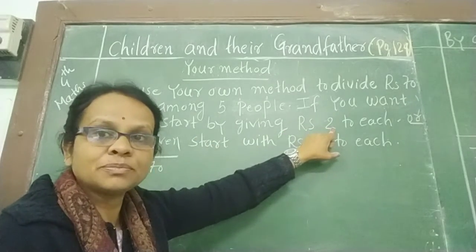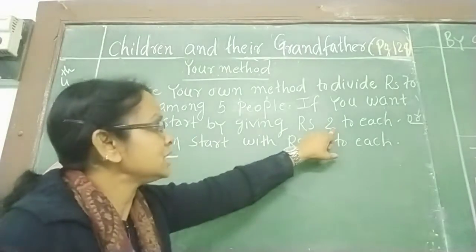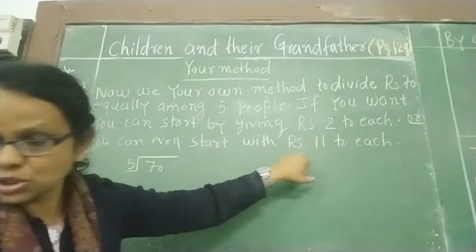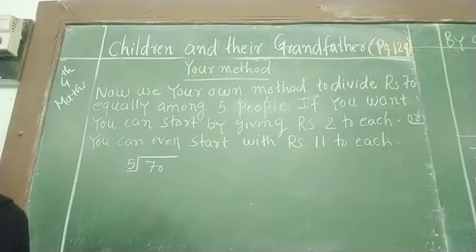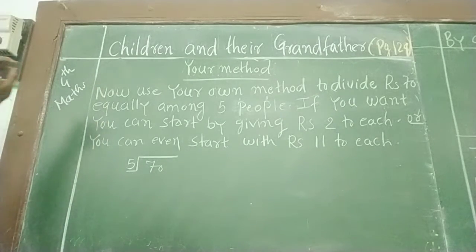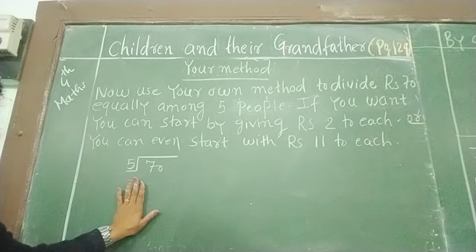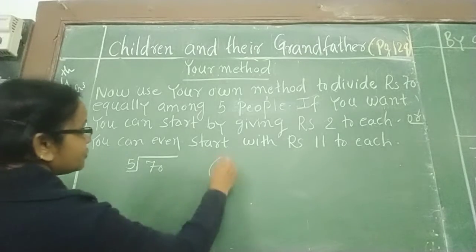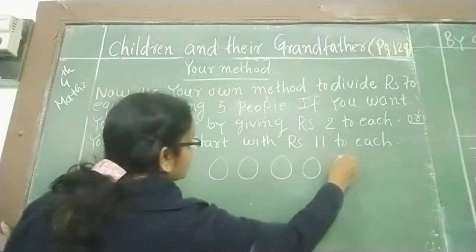क्या करना है आपको? Rupees 2 to each we have to give. Or you can even start with the rupees 11. So we will see for the rupees 2 also, and we will see for rupees 11 also. So let's start with the rupees 2. So 5 2s are 10. Okay. How many children? 1, 2, 3, 4, 5.